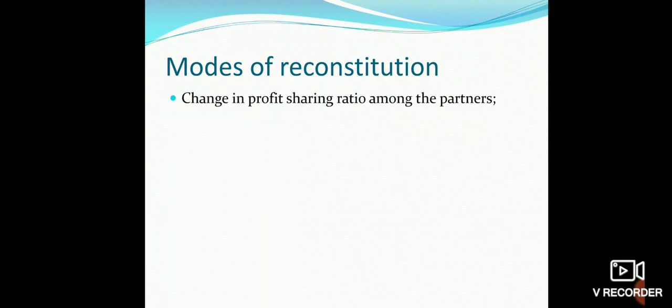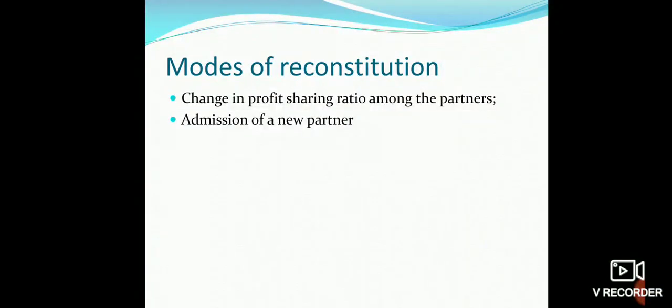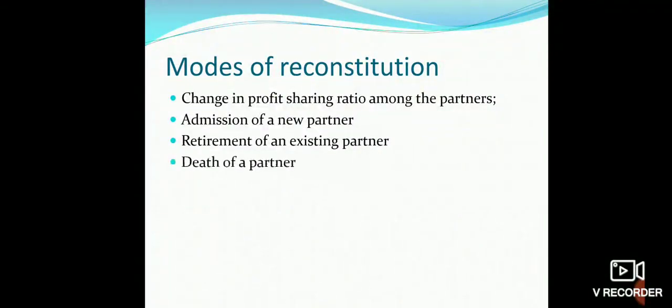Now, modes of reconstitution. First of all, change in profit sharing ratio among the partners. If there is a change in profit sharing ratio, then it leads to reconstitution. If there is admission, retirement, or death of a partner, that will also lead to reconstitution of a partnership firm.